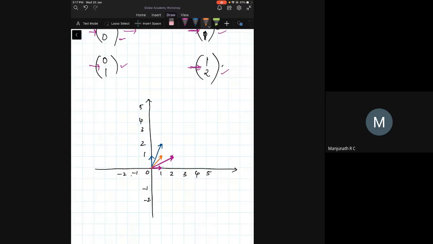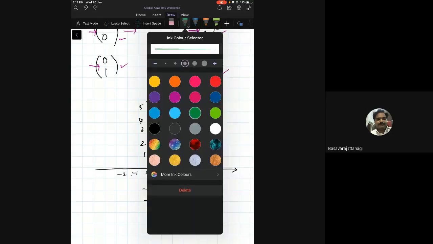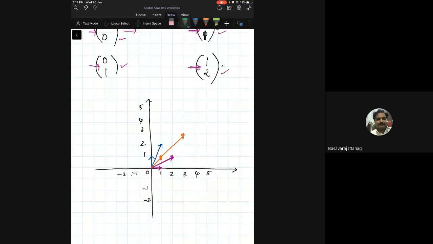Now, what has happened to 1, 1? It has become the same direction with scale. 1, 1 became 3, 3. You see, this was 1, 1, and this is 3, 3, right? What about 1, minus 1? That is even more interesting. Minus 1 is here, minus 2, minus 3. 1, minus 1 is this vector. And what is the resultant? The resultant is also the same vector, for this matrix.